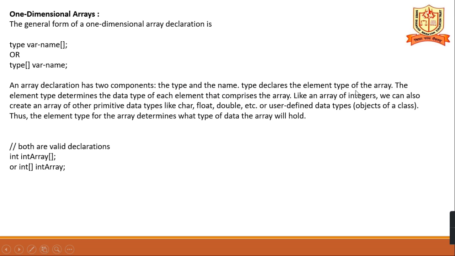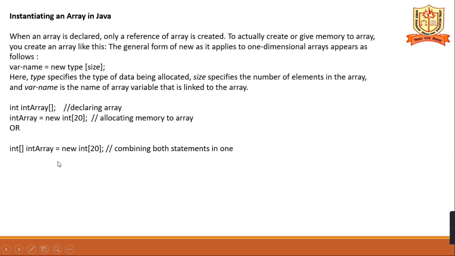The type declares the element type, and the element type determines the data type of each element comprising the array. That is only whatever the array data type may be. It may be int, float or double, and you have to mention the variable followed by the square brackets. This is the declaration.